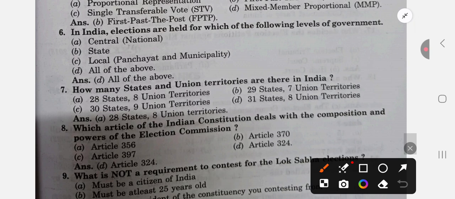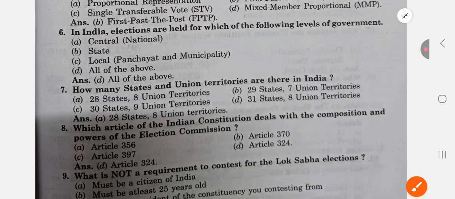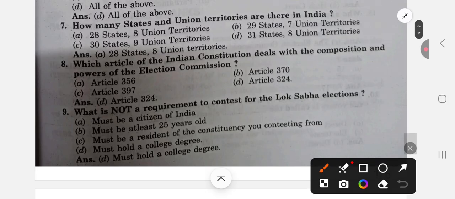In India, elections are held for which of the following levels of government? Central level, yes. State level, yes. Local level, yes. It means the answer is all of the above, D. How many states and union territories are there in India? There are right now 28 states and 8 union territories. So, answer is A.